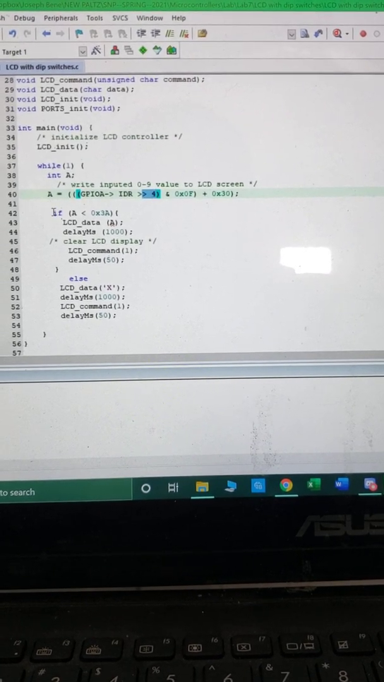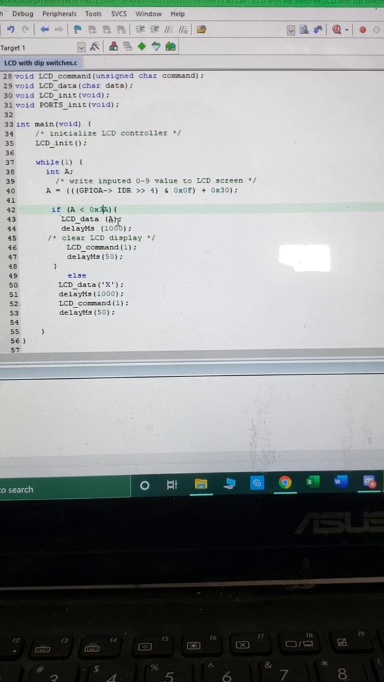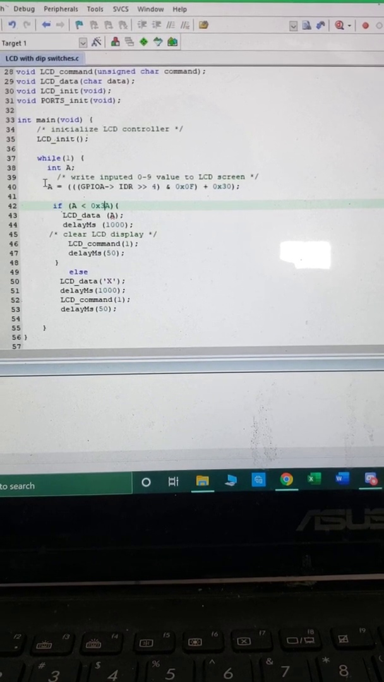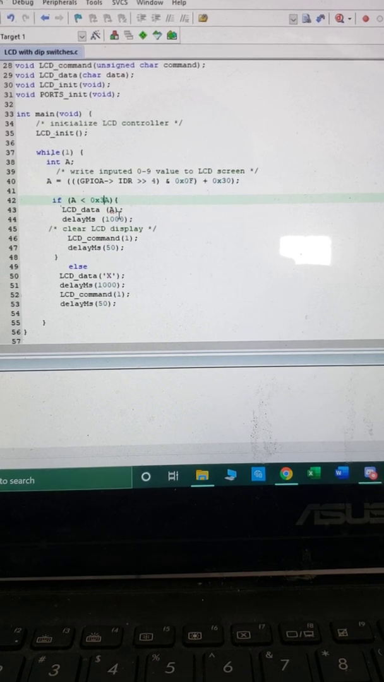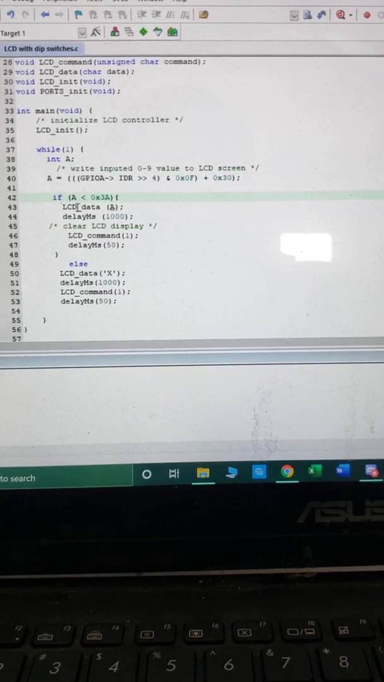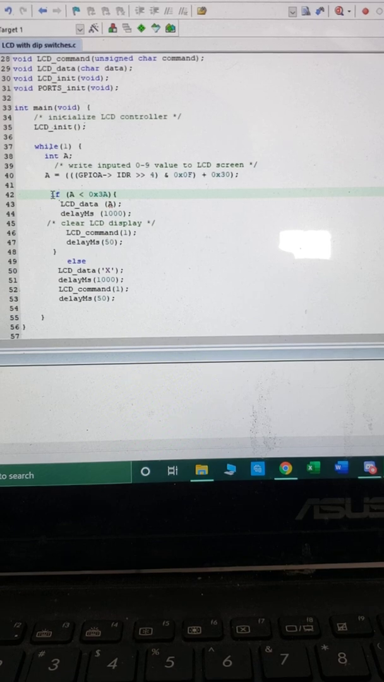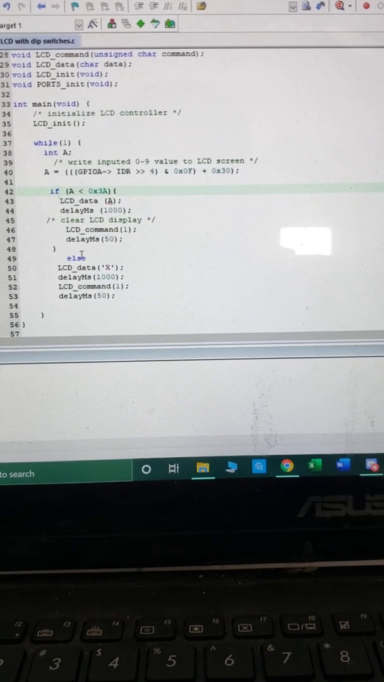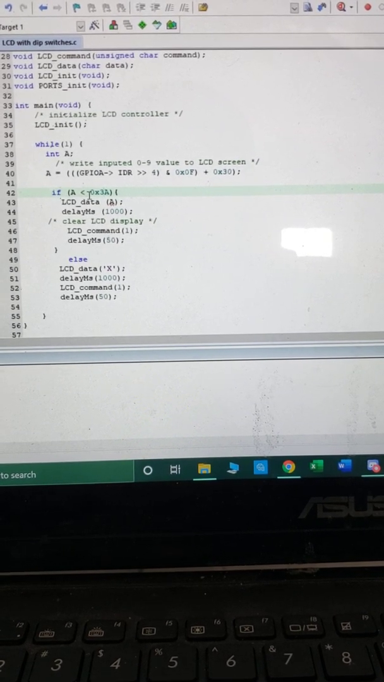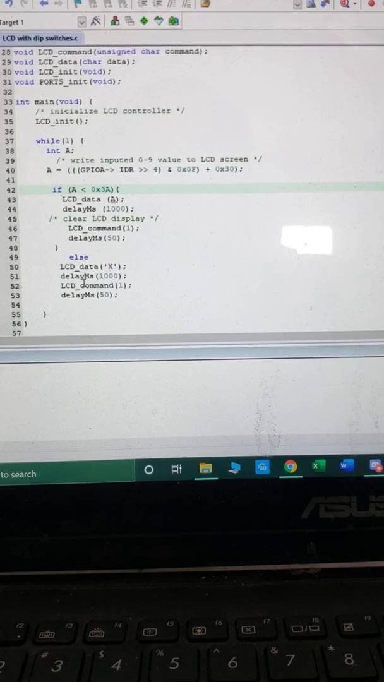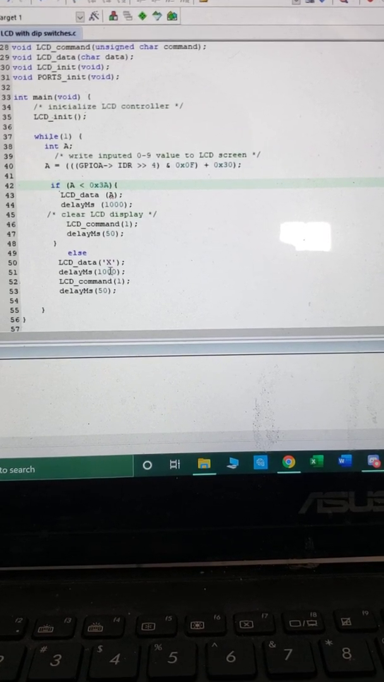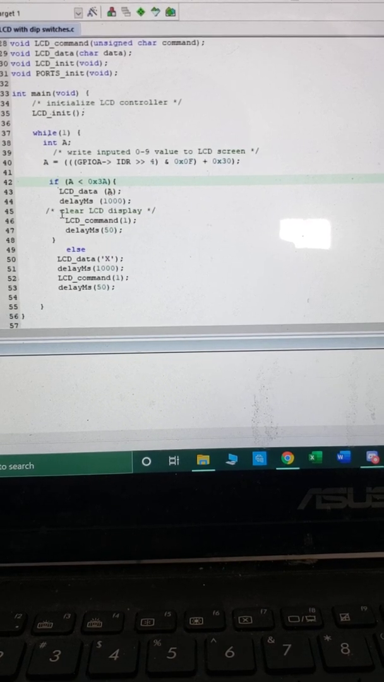We created an if statement. So if that A value is less than 3A, then we will display that A value. And so from 0 to 9, we will display. Else, if it would be larger than that value, we would display an X.